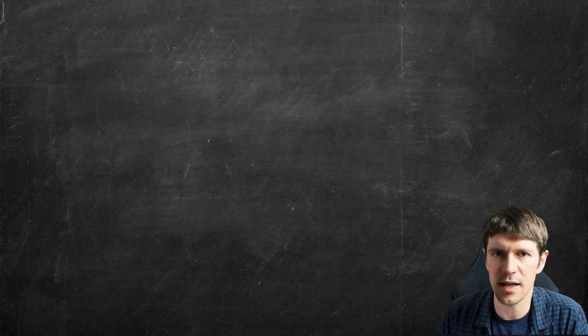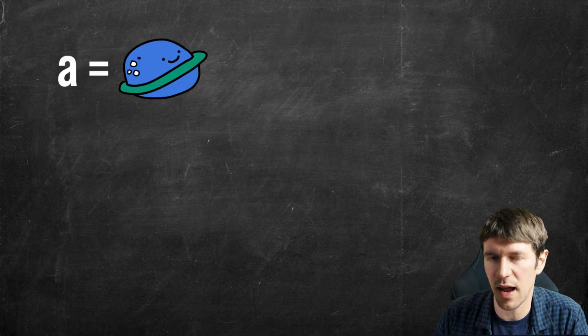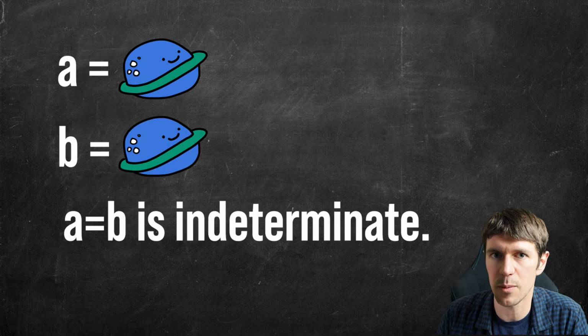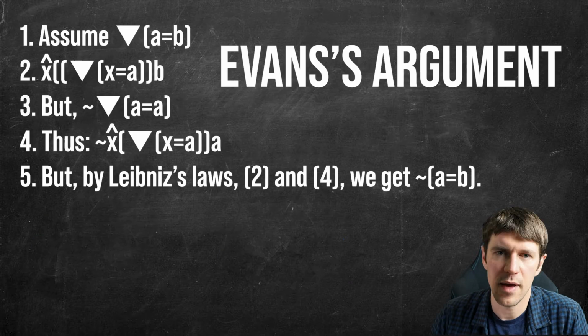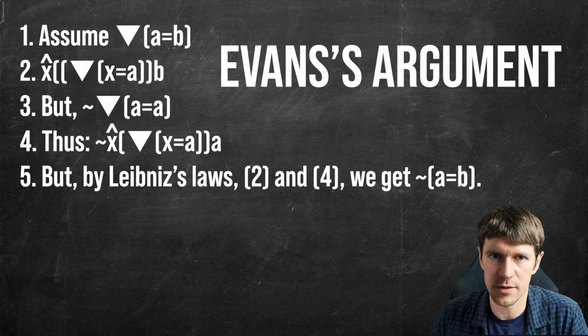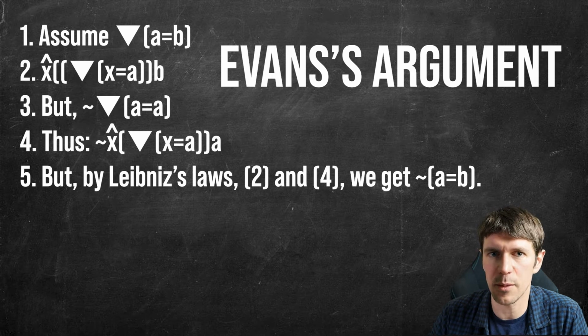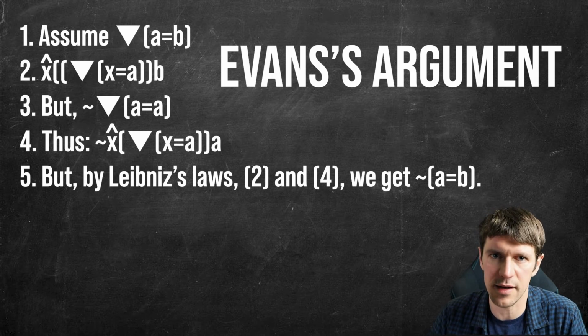The idea here is that if there is an object that we're calling A, then it should be indeterminate whether or not that object is identical to another object that we're calling B. It should be unclear whether or not A and B not simply refer to the same thing, but actually are the same thing. Evans's argument tries to show that this assumption is absurd. It leads to contradiction. So I want to walk through Evans's argument step by step, and I want to do it in a non-technical way.